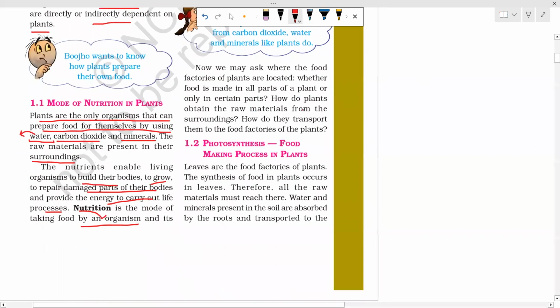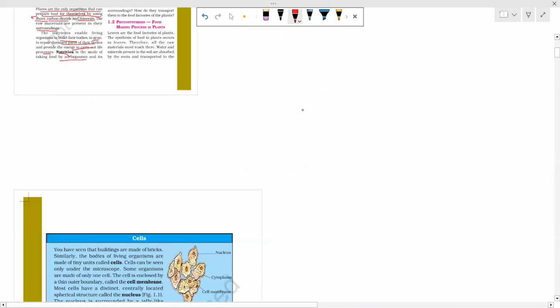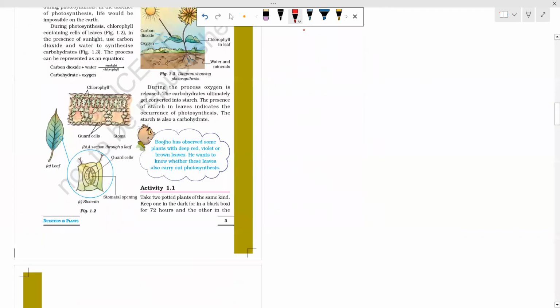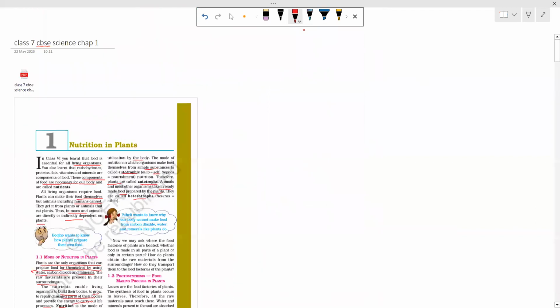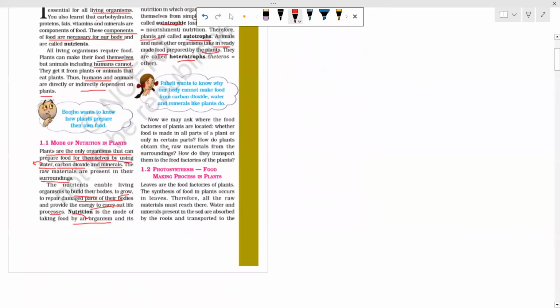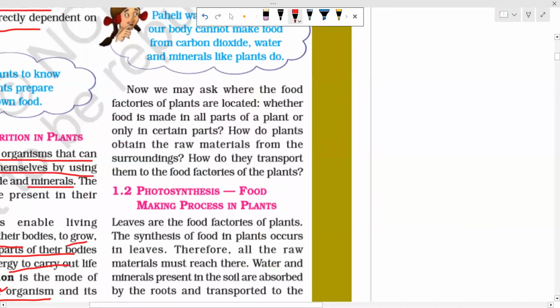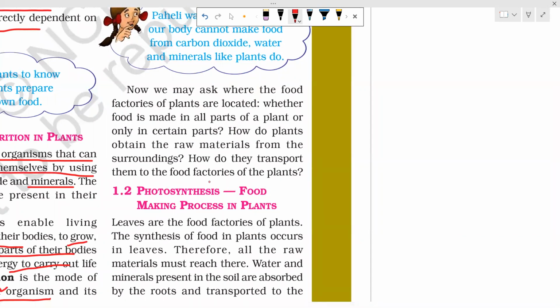The next process is photosynthesis. What is photosynthesis? Photosynthesis is the food-making process in plants. It occurs in the leaves of the plant. That's why leaves are called the food factories of the plants.